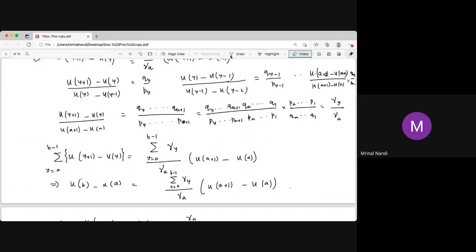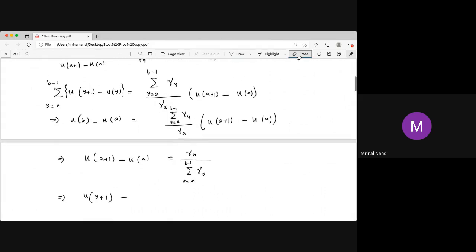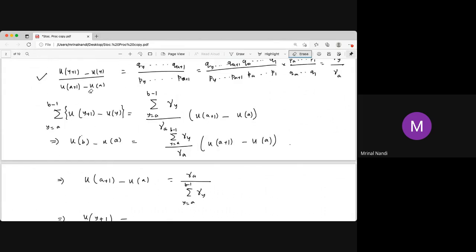Remember we have this thing that u y minus 1 by u y plus 1 minus u y, divided by u a plus 1 minus u a, is gamma y by gamma a. You have to use that. So if you use this result here, we just replace this in this equation here, gamma a plus 1 minus gamma a.